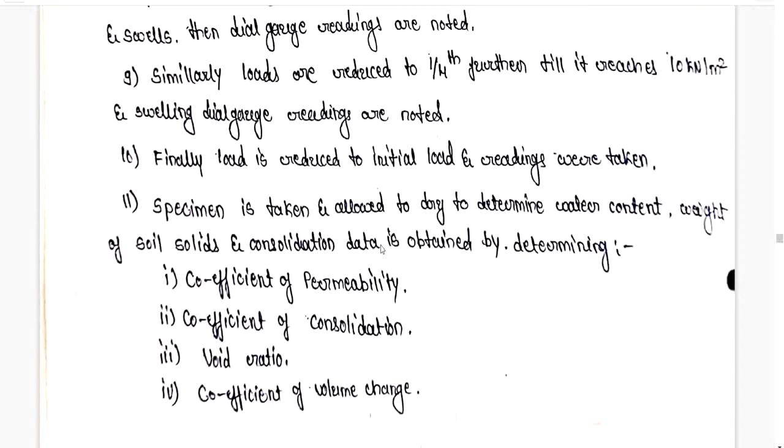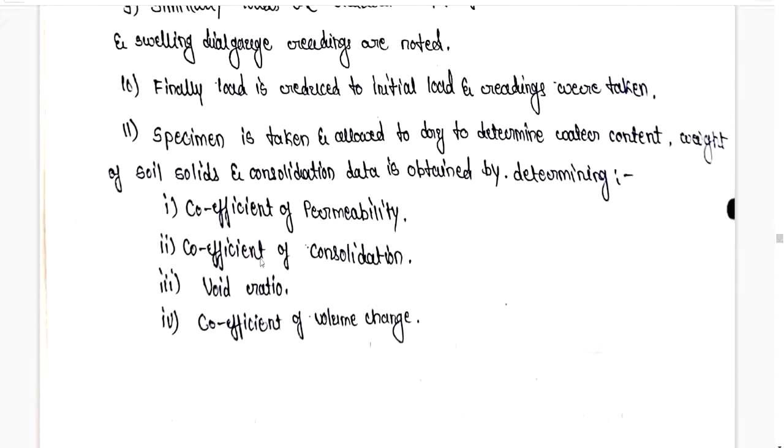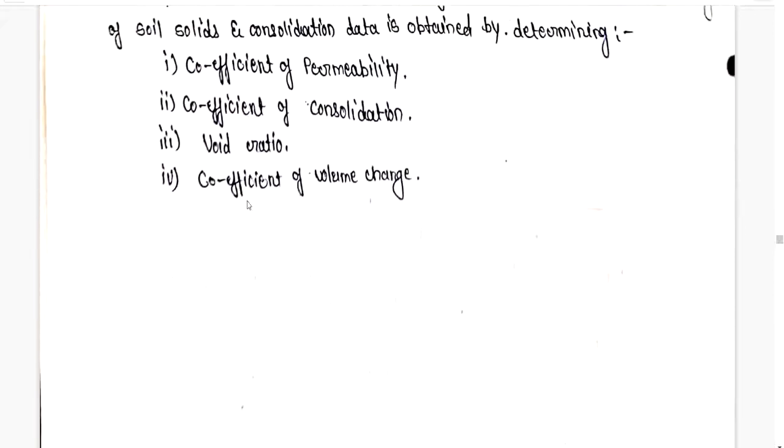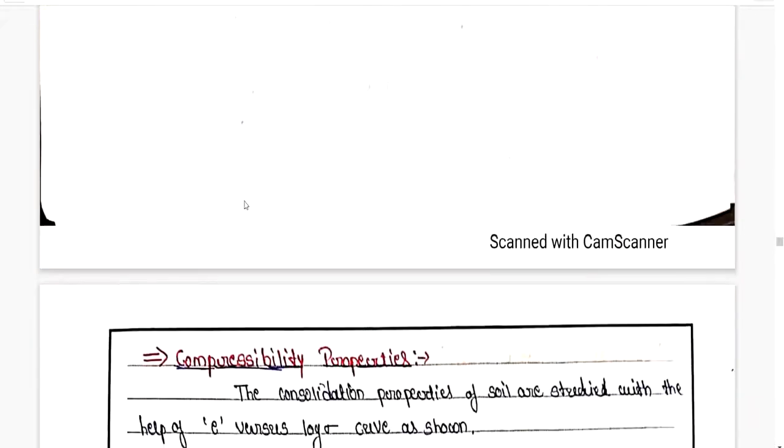So whatever the specimen is there, that specimen we are going to take out and find out the water content of that specimen, the weight of soil solids. After that we are going to find out the coefficient of permeability, coefficient of consolidation, void ratio, and coefficient of volume change. So all these consolidation data we are going to find out by using this particular test.